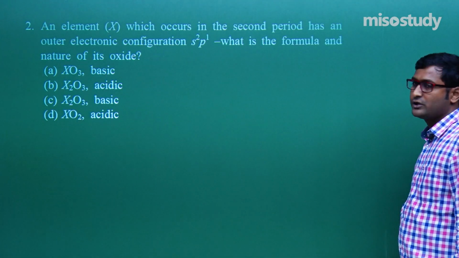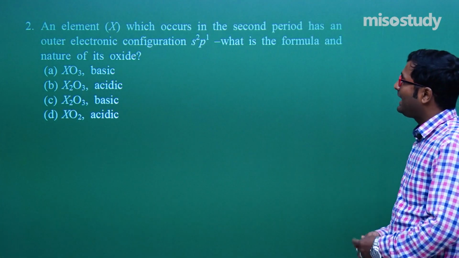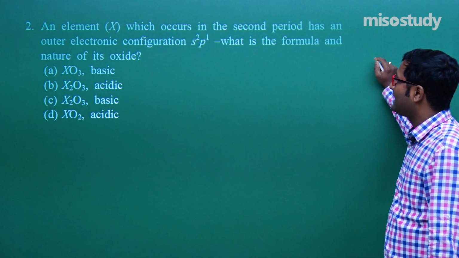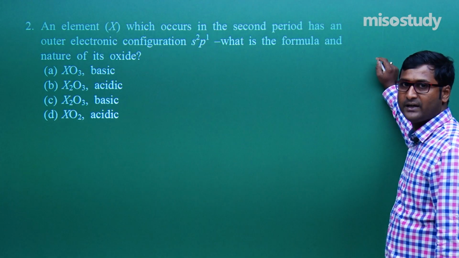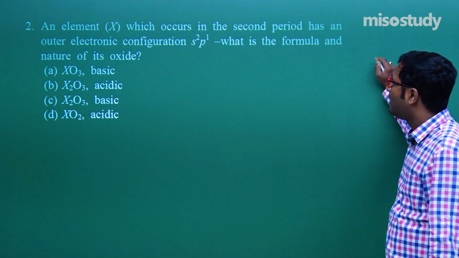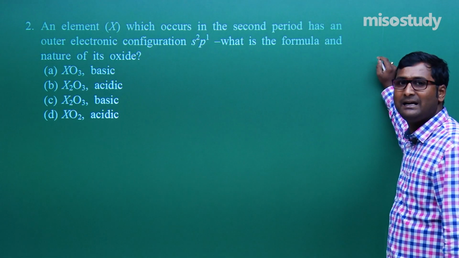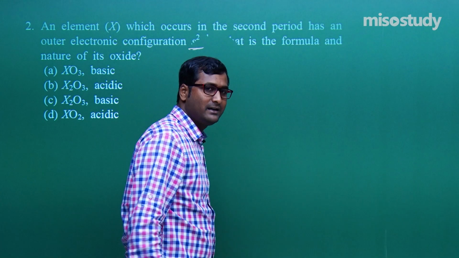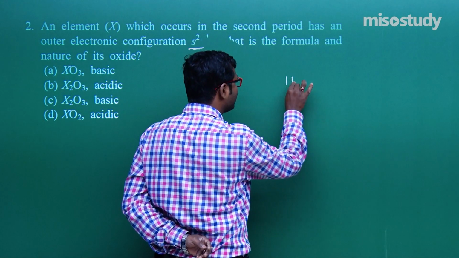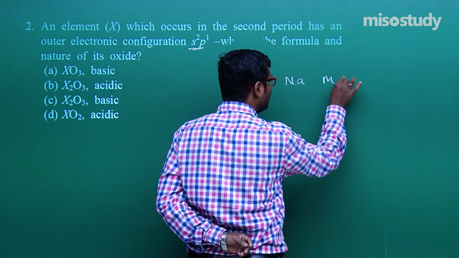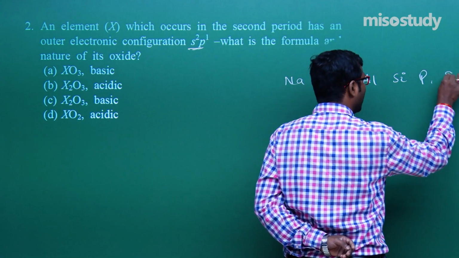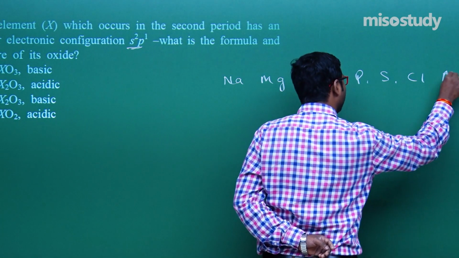Now, question number 2. Read the question carefully. An element which occurs in the second period has an outermost electronic configuration s2p1. What is the formula and nature of its oxide? What is the electronic configuration? Second period, that means the elements are Na, Mg, Al, Si, P, S, Cl and Ar.